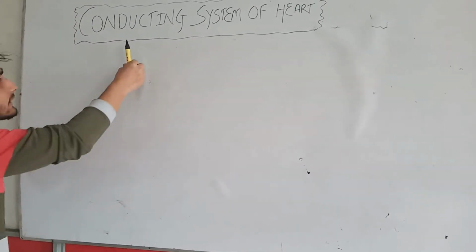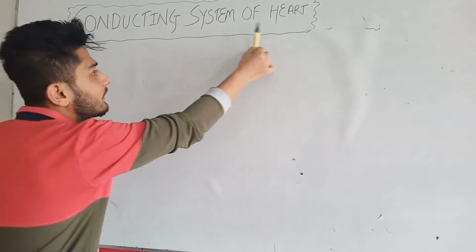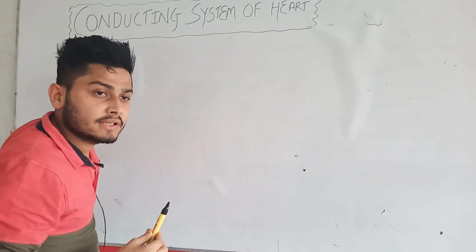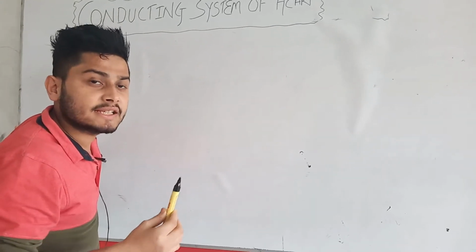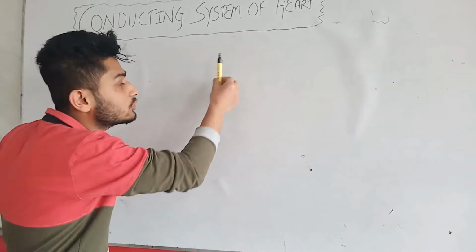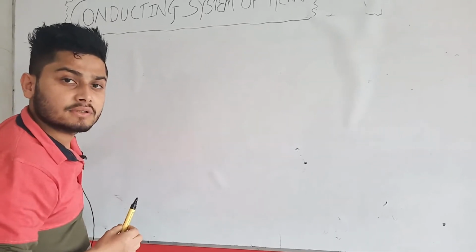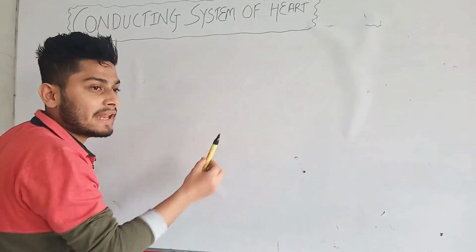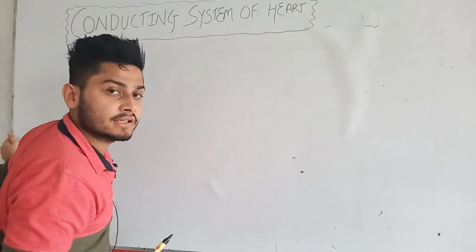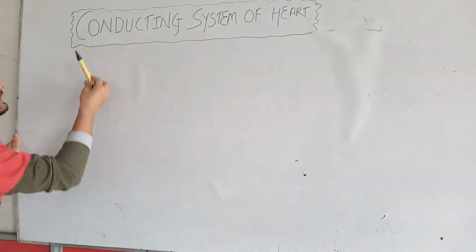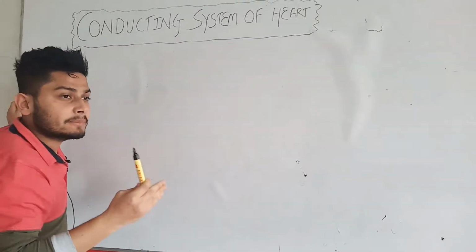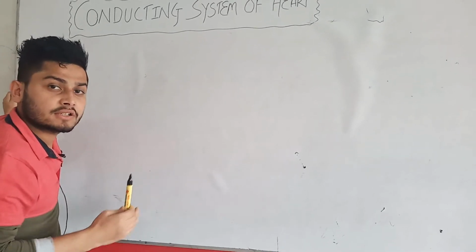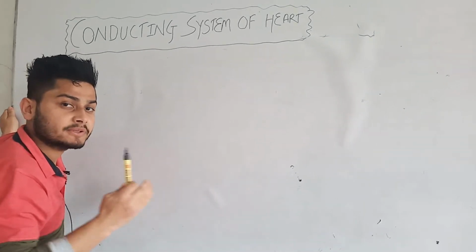In order to understand the clear concept of the conducting system of the heart, we need to know what a vector is. At school level or college level, we studied that a vector is anything that has both magnitude and direction. Magnitude means the value and direction means where it is going. In the same way, there is a vectorial representation of the heart. The conducting system of the heart has a vectorial representation.